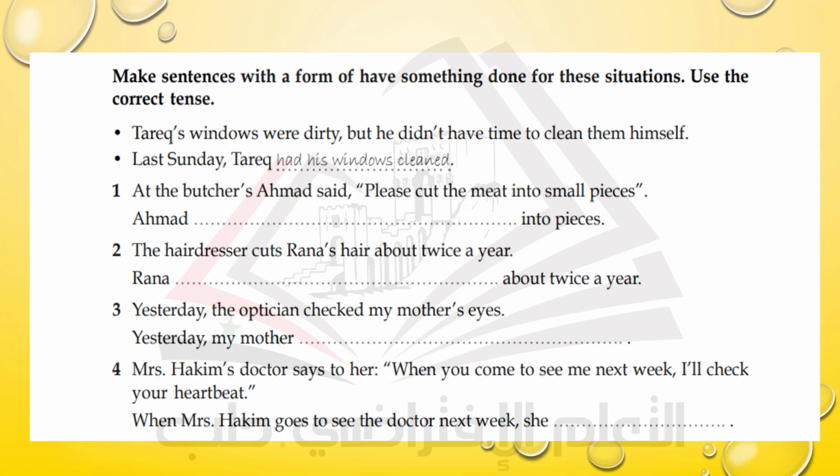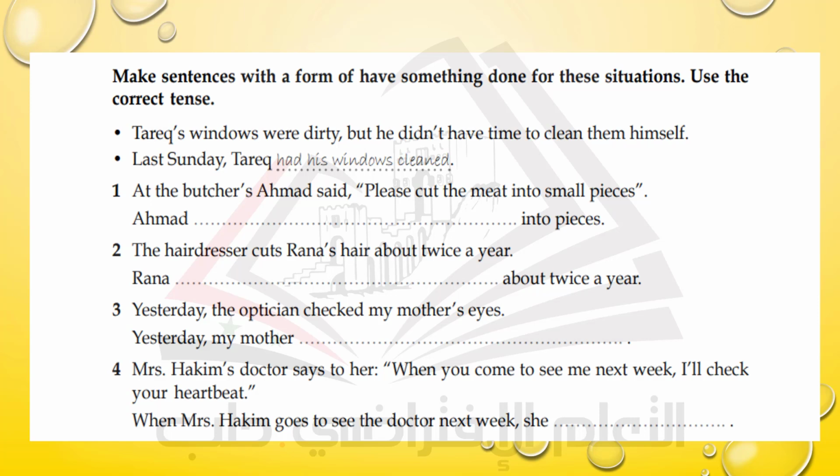Tarek's windows were dirty, but he didn't have time to clean them himself. Last time Tarek had his windows cleaned. Okay, this is the causative form. You notice, dear students, that we used had, the past form of have, and the object, which is his windows, and then followed by the past participle cleaned. Here in this sentence, we are interested in the action that's done for Tarek, the subject, more than by the subject.